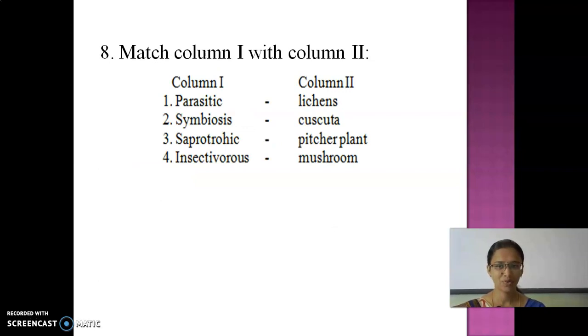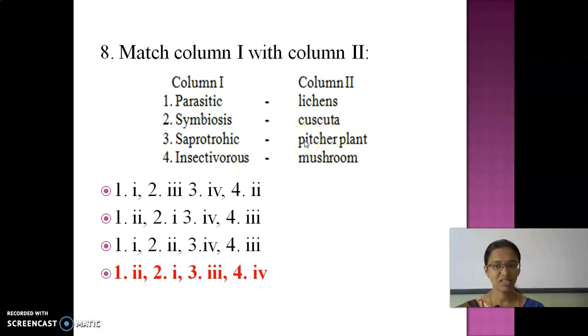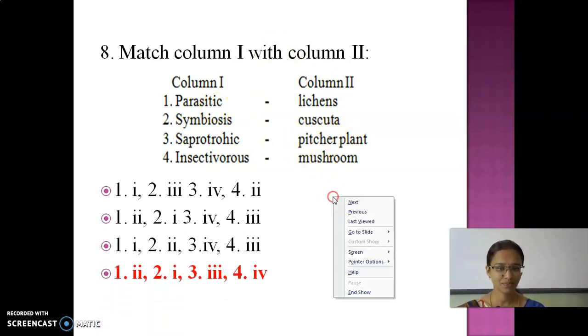Okay. So match column 1 with column 2. Listen here children. Parasitic, symbiosis, saprotrophic, insectivorous. What is parasitic? Parasitic means it depends on others. So here which depends on others? Yes, Cuscuta. And then symbiosis, that is both of them are benefited. Then saprophytic and then insectivorous. Insectivorous is nothing but pitcher plant. So what is the first answer?